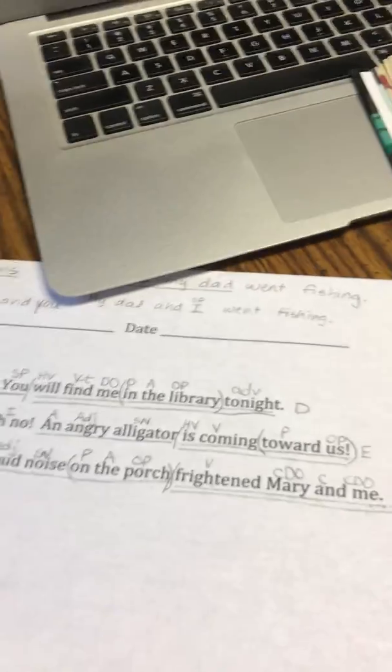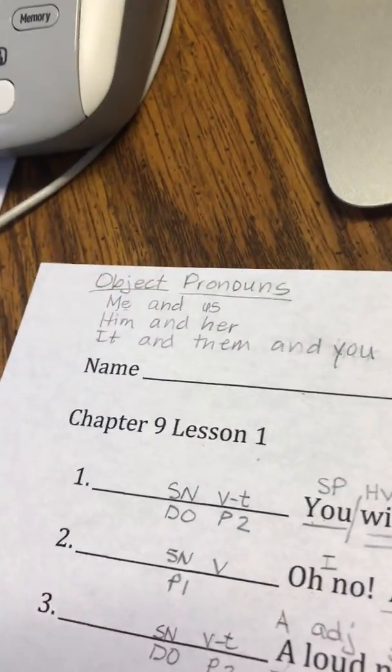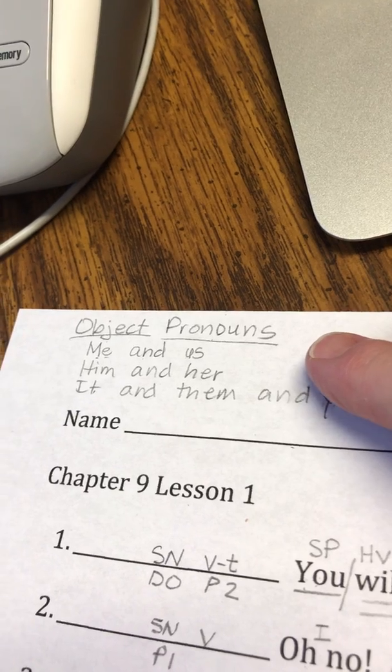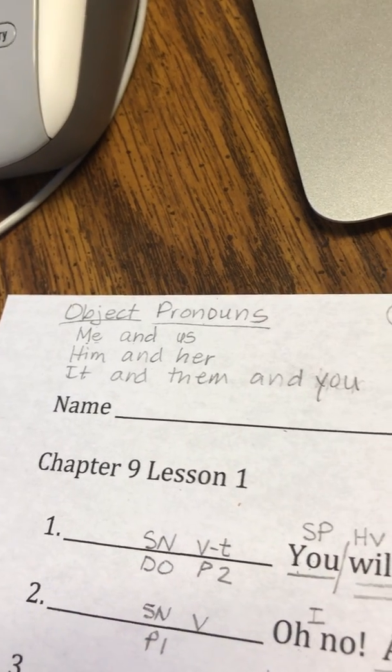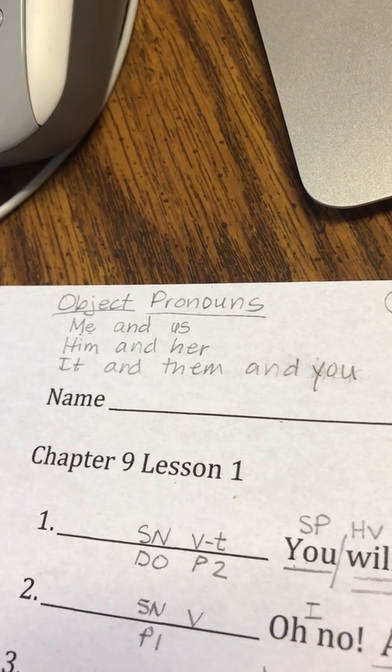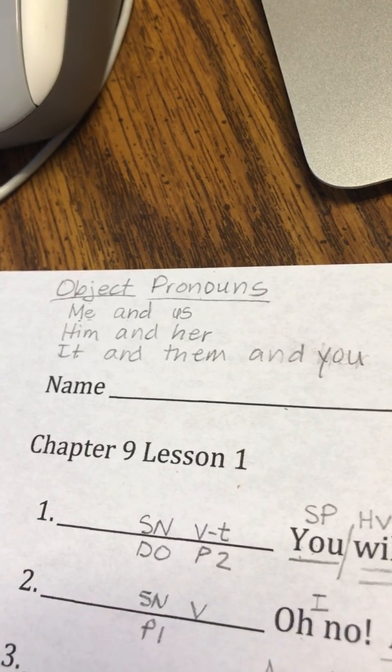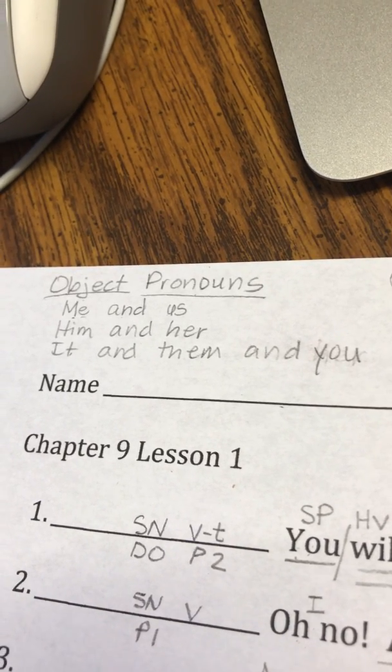All right, let's say those object pronouns again. Ready? Me and us, him and her, it and them and you. Once more. Me and us, him and her, it and them and you.